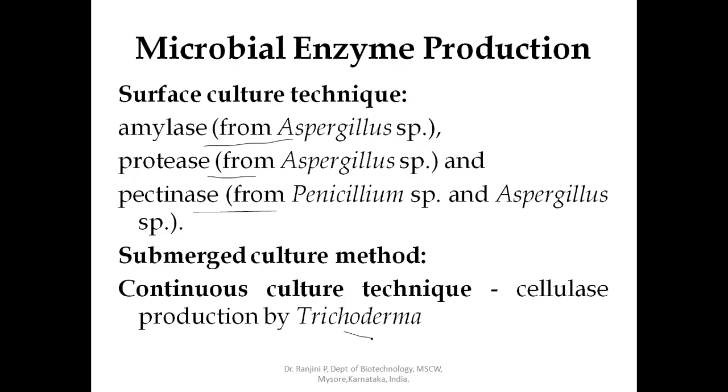Just by adding the calcium salts, all the bacterial cells will be separated. Then the liquid is filtered and centrifuged to remove the cell debris. That is not needed in the case of the fungal culture. It is very easy to separate the fungal mat, but it is quite difficult in the case of bacterial culture.